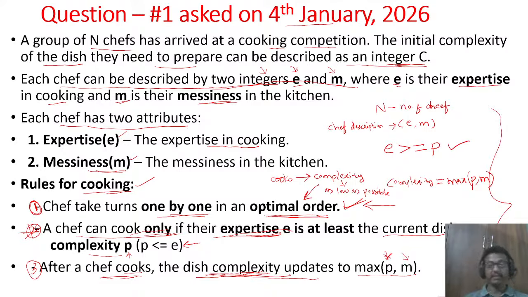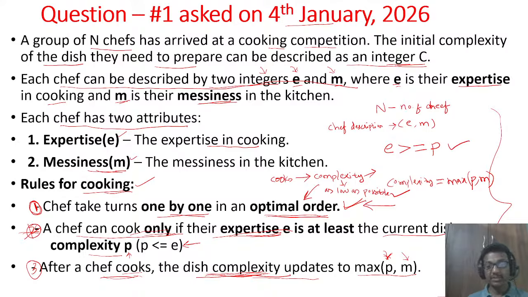This is our greedy approach, called optimal order. After a chef cooks a dish, the complexity should not rise abnormally.